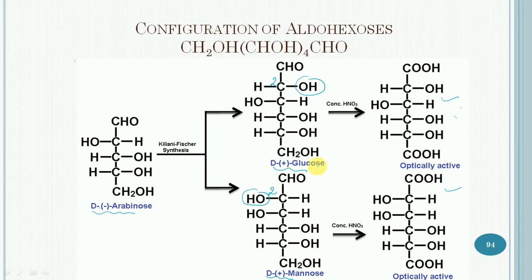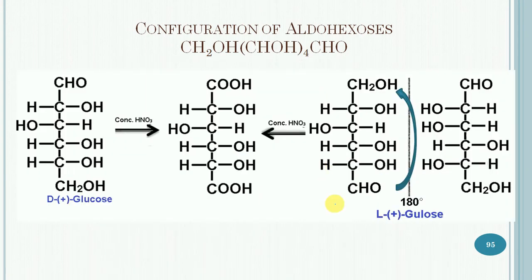For this purpose, we make use of another aldohexose, that is L-gulose. It is observed that D-gulose on oxidation gives the same dicarboxylic acid as is obtained from D-glucose. This observation can be explained if D-gulose has the same configuration at the chiral centers as D-glucose.